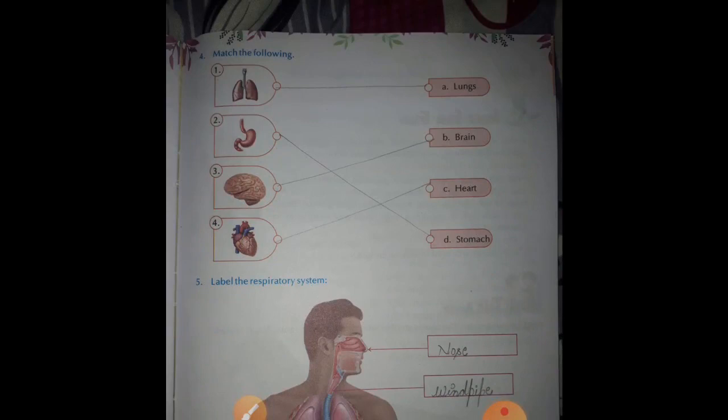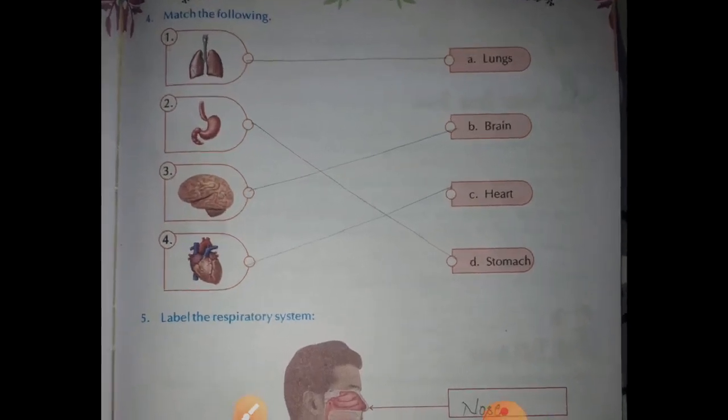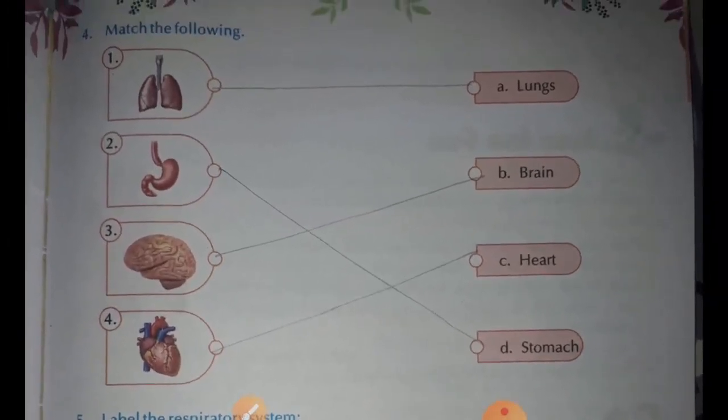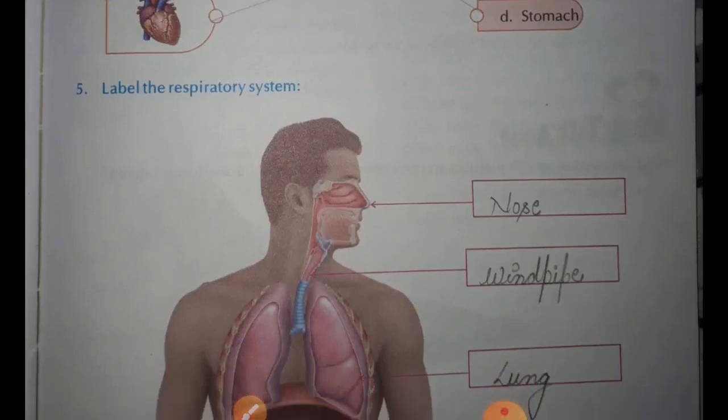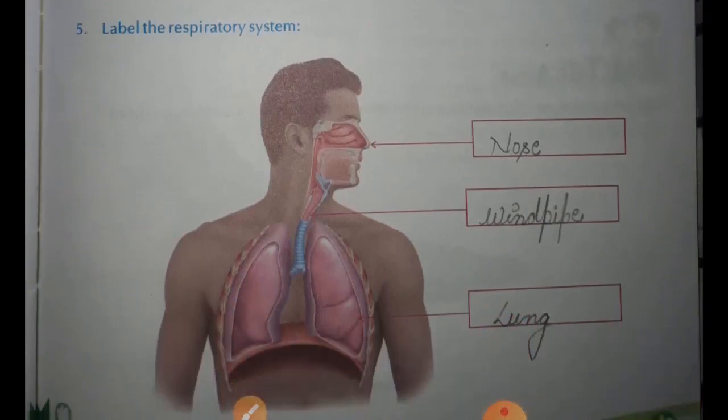First is the picture of lungs, I have matched it. Next stomach, third brain, and fourth one is heart. You can see here. In this way you have to match. Now next, label the respiratory system. It is already in your book.